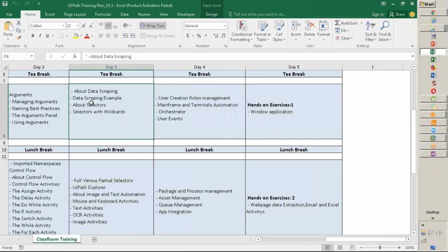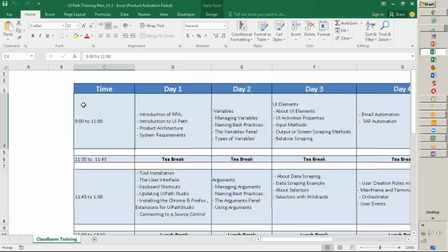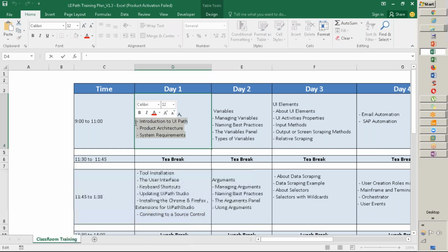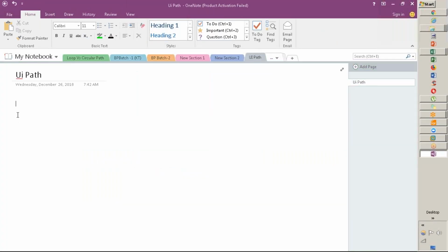Okay. So this is the content we are going to cover. Introduction to RPA, we'll skip this part. Introduction to UiPath, product architecture, and system requirements. At least let us focus on these three pointers today. So first is introduction to UiPath, product architecture and system requirements. So we'll make a note of it. Go to UiPath and put it here.